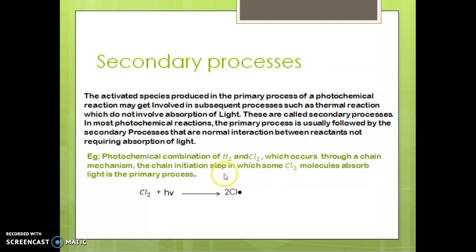Photochemical combination of H2 and Cl2, which occurs through a chain mechanism. The first step is the chain initiation step, in which some chlorine molecules absorb light, which is the primary process. That is, the chlorine molecule absorbs h nu quantum of energy and dissociates into chlorine radicals. This is the first step, which is the primary process.